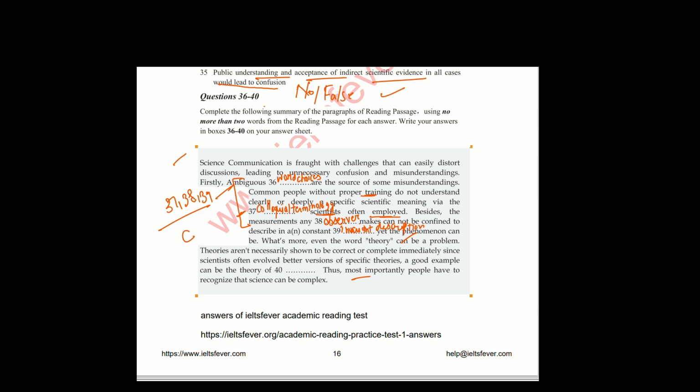Now, a good example can be a theory of dash. Thus, most important, people have to recognize that science can be complex. Theory can be a problem. Theories are not necessarily shown to be correct or complete immediately, since scientists